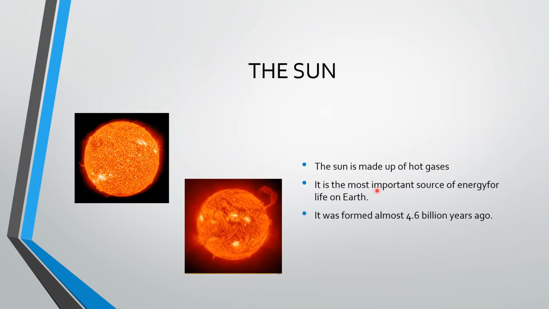So if you take the sun here, as I already said, it is made up of hot gases, and it was formed almost 4.6 billion years ago. So you can see how old the sun is.